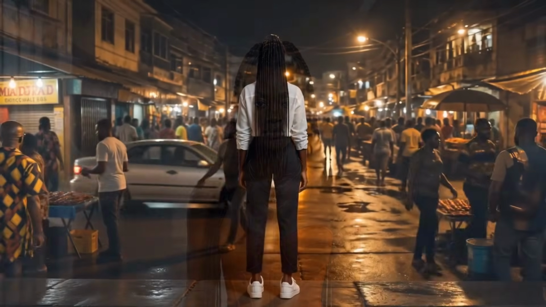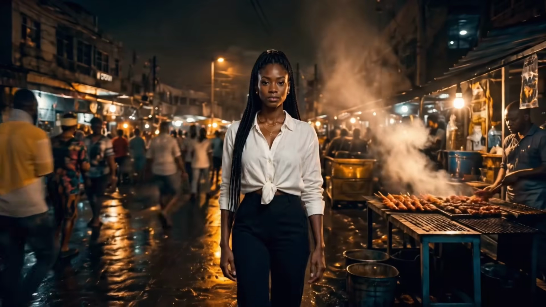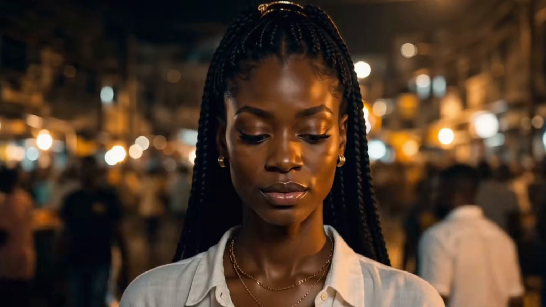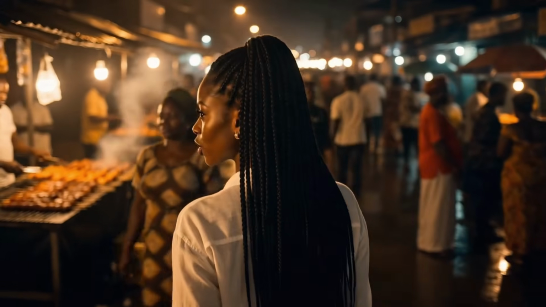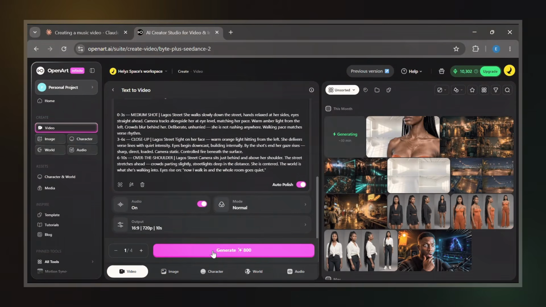After the video is finished, one thing I notice with Seedance too is that the song delivery sometimes changes slightly. In other words, the way the character appears to sing may not perfectly match the original audio. If you compare different generations, you sometimes notice small differences in how the lyrics are performed. That's exactly why the next step is lip syncing. Before moving on, simply repeat the same video generation process for the remaining sections of the music video. Once all your video segments are ready, we can move into the final stage.